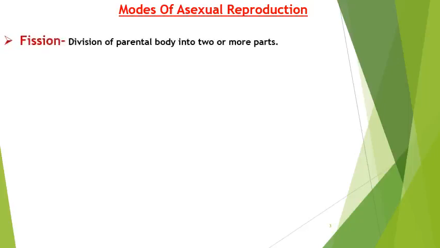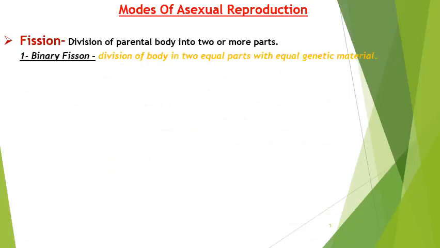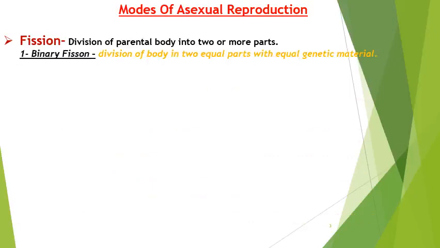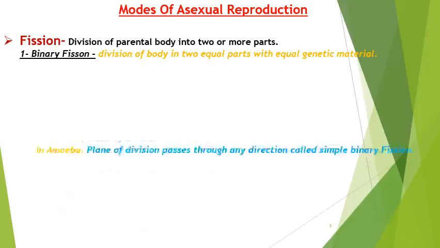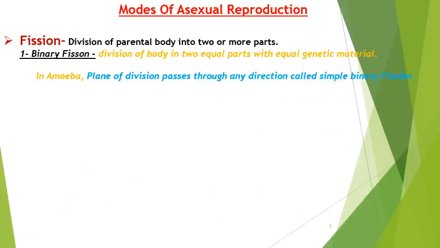Now in this slide, we will start to elaborate on asexual reproduction by discussing its modes. As we know, there are several types of organisms, and they choose their own pattern of division under asexual reproduction. The first category considered here is fission, in which the parental body divides into two or more parts. There are two main types of fission: one is binary fission and the other is multiple fission.